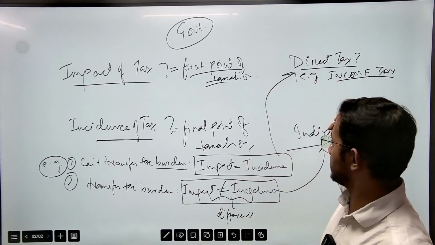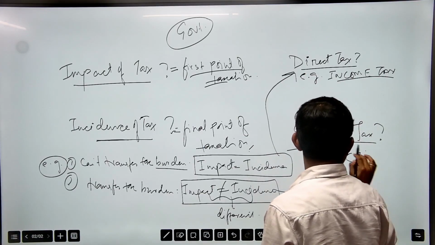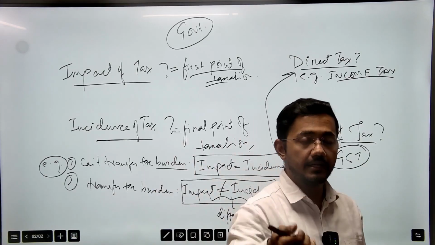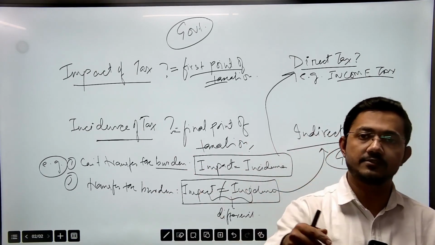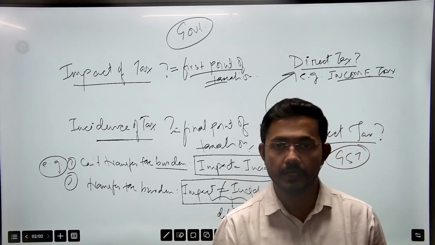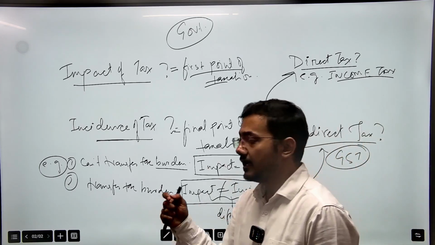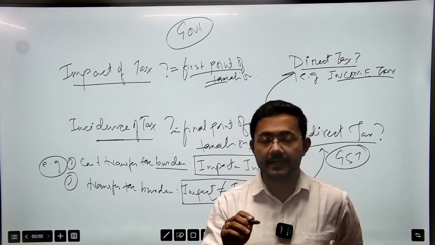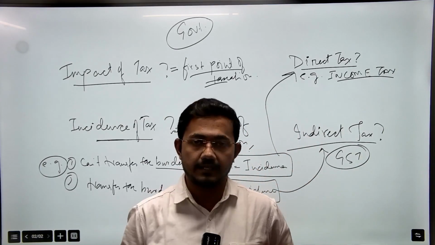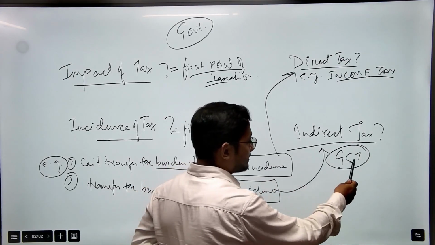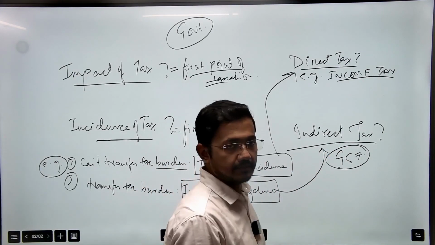That is a direct tax. But in case of GST, goods and services tax, the producer is paying GST, but he includes it in the price of the product and makes it the MRP, inclusive of all taxes. Ultimately the final consumer pays the tax. So incidence and impact are different, and GST is an indirect tax.